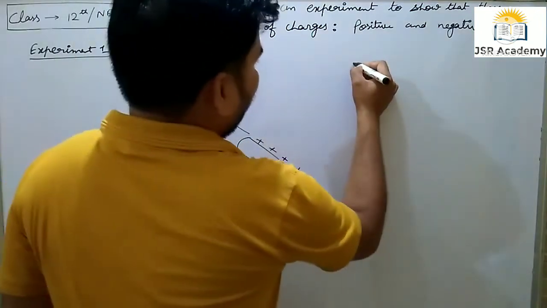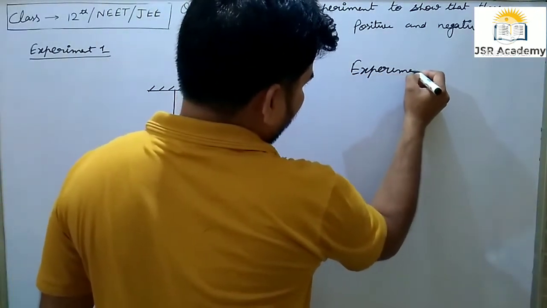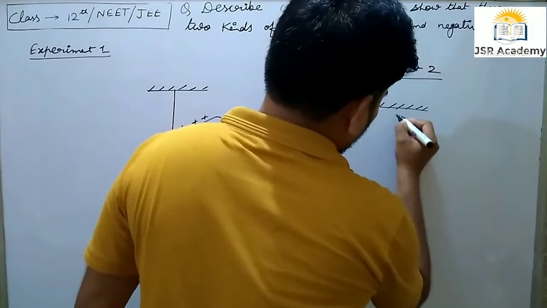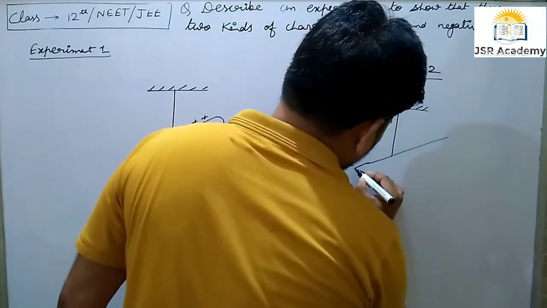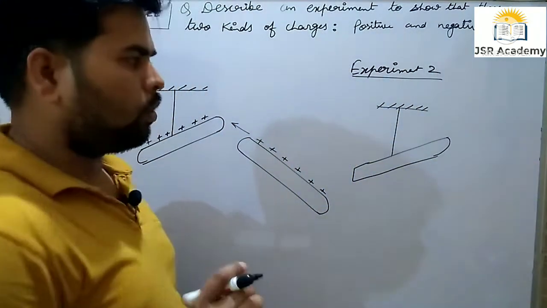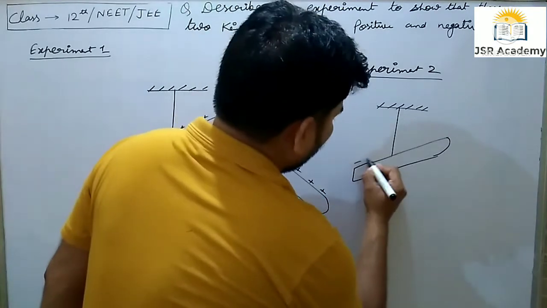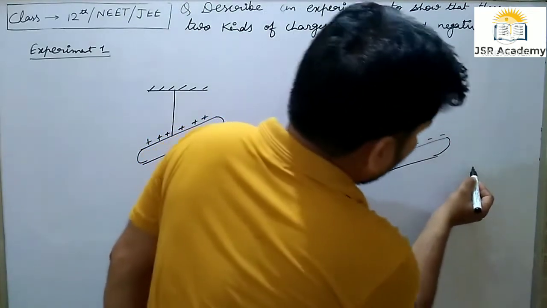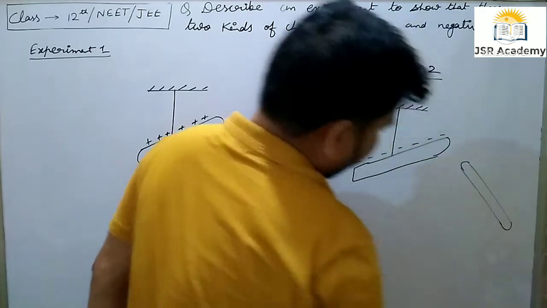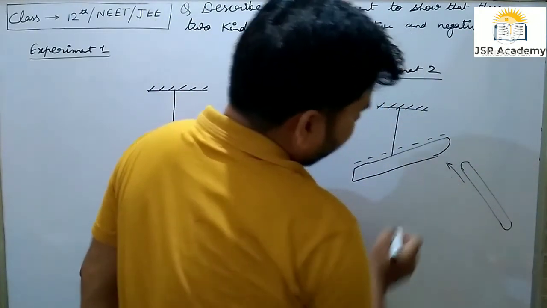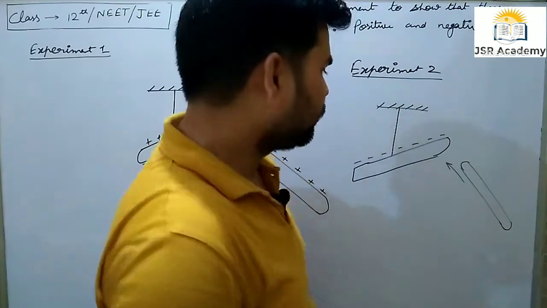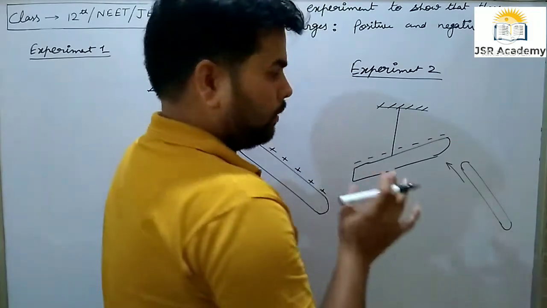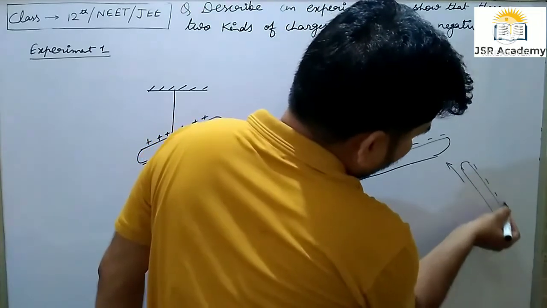Now in experiment number 2, if an ebonite rod is rubbed with cat skin or fur, it will get electrically charged, and another ebonite rod after rubbing brought near to the first suspended rod, we find that the ebonite rod or suspended rod will move away from the second rod.